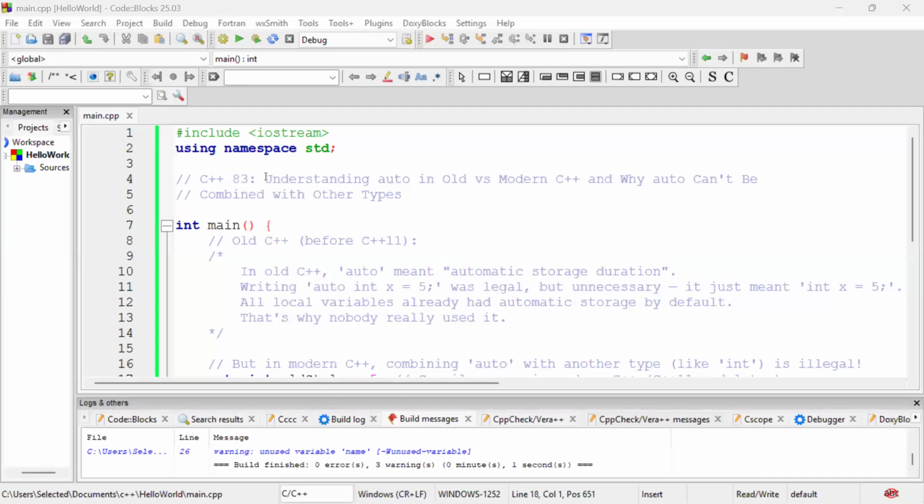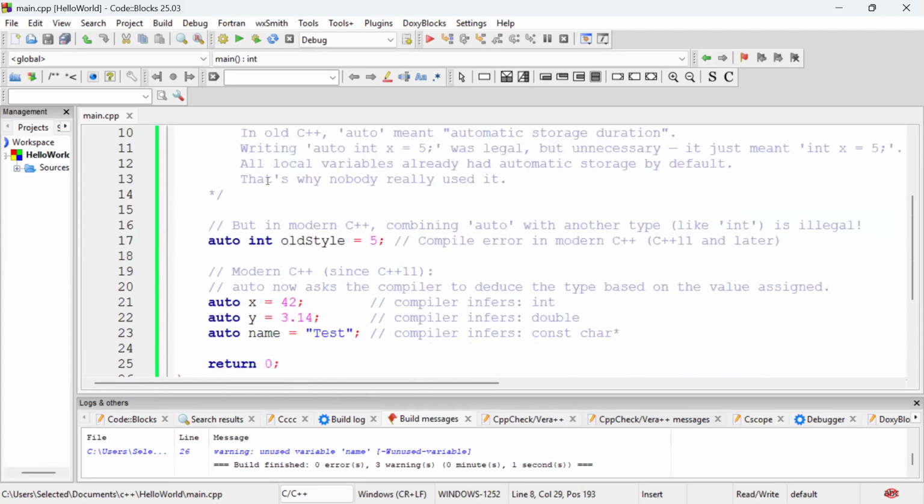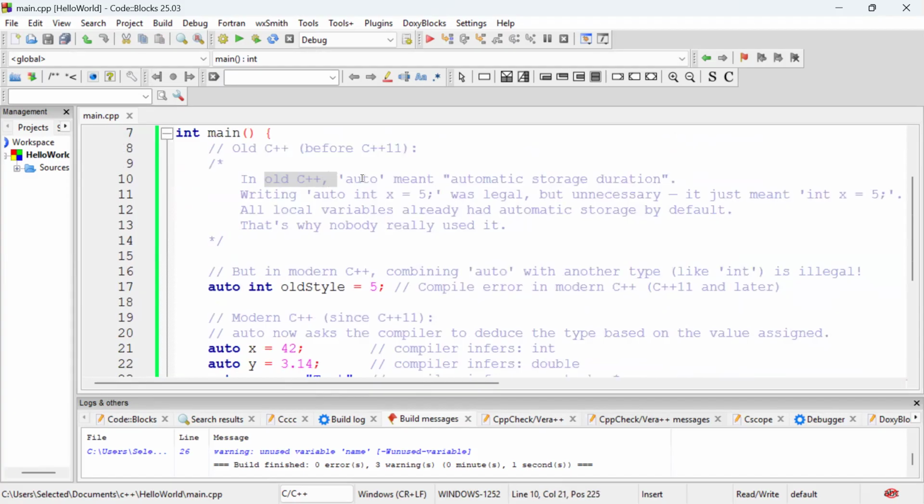In this video, we'll be understanding the keyword auto in old versus modern C++, and why auto can't be combined with other types. So let's have a look at how auto was used in old C++, which is before C++11. In old C++, auto meant automatic storage duration. So writing auto int x = 5 was legal but unnecessary. It just meant int x = 5. So as you can see, it's pretty much redundant.